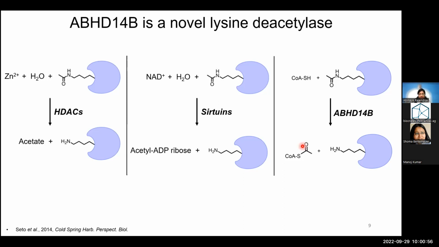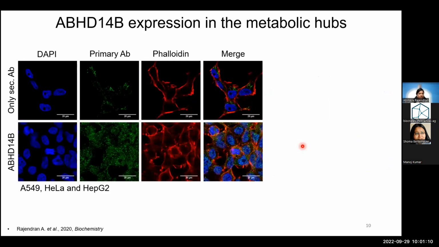Now, acetyl-CoA, as we all know, is a central metabolite of glucose metabolism. Now that we know its biological substrate, what is its biological function? Before we dwell into that, I would like to quickly run through the expression of this enzyme in different cells and tissues. This is a confocal microscopy image of HEK293T cells. If you could focus on this green image, which is an image for the enzyme expressed in the HEK cells.